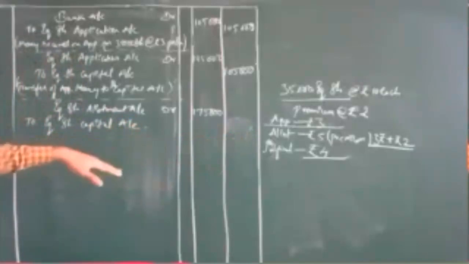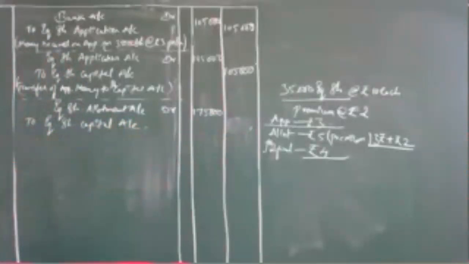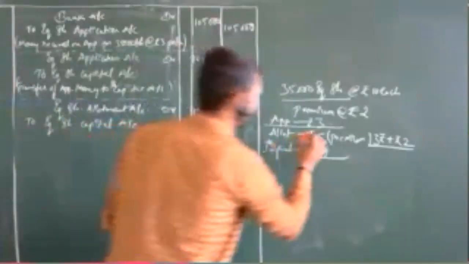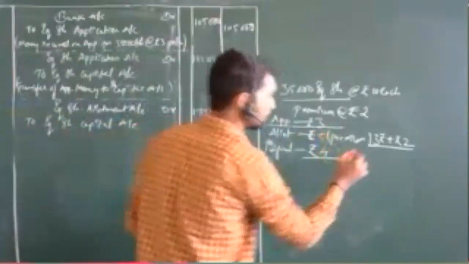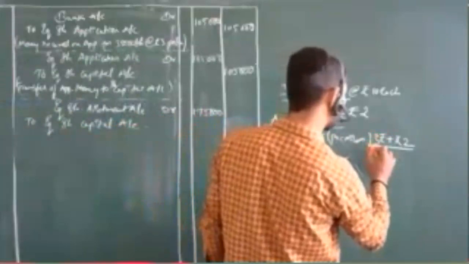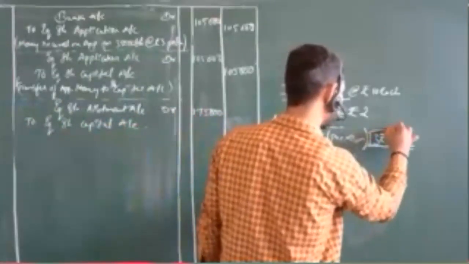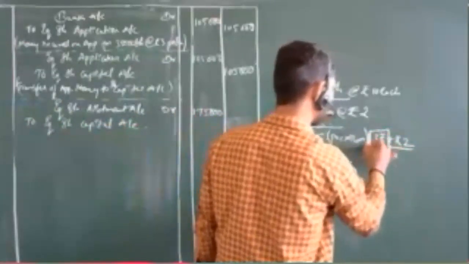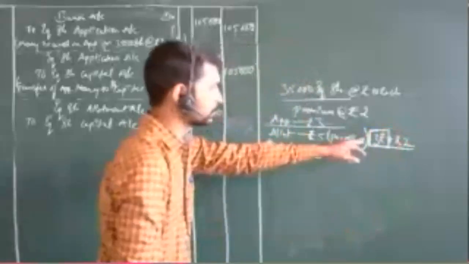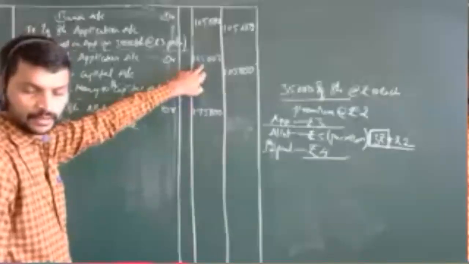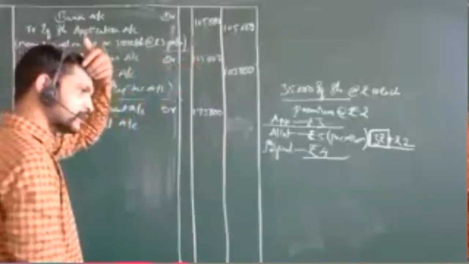You are not going to transfer all of it. You are going to transfer only, remember this, only this part: rupees 3 into 35,000. How much have we taken over here? 1,05,000, right?